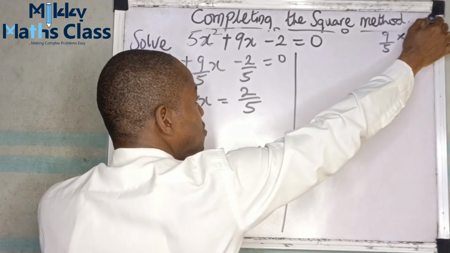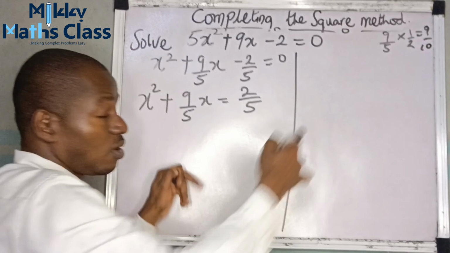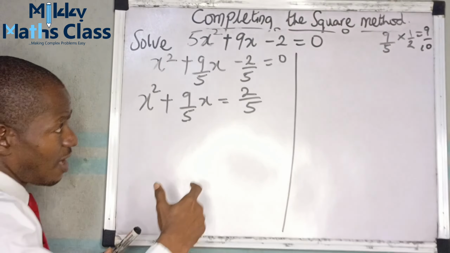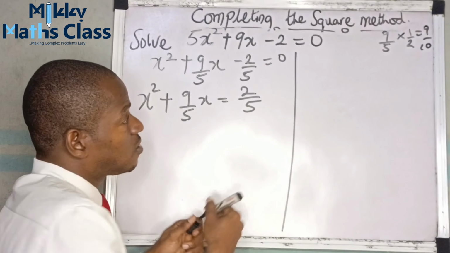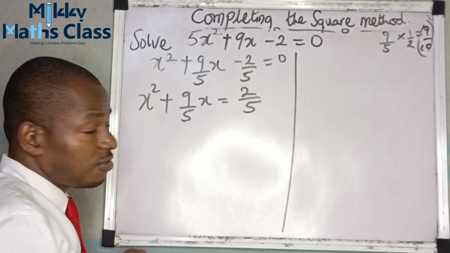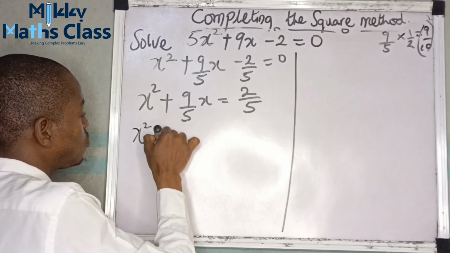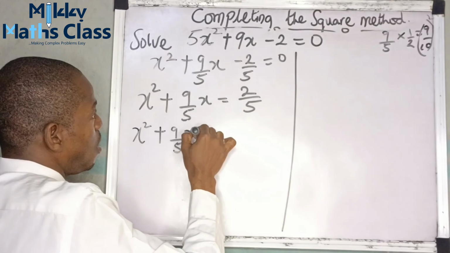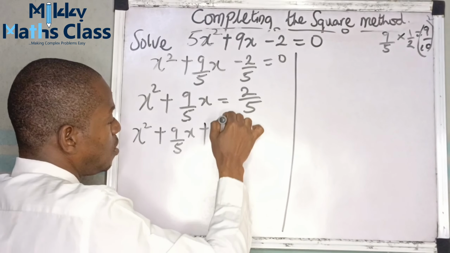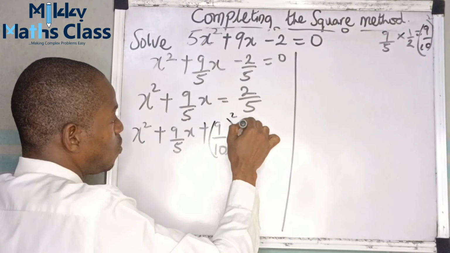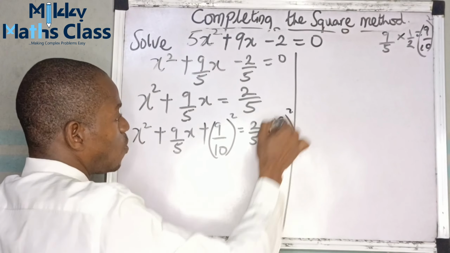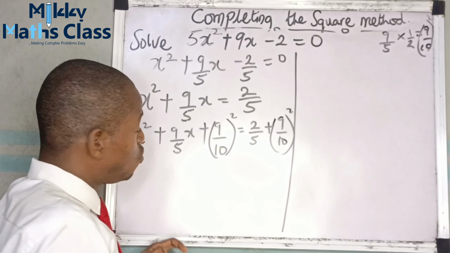So 9 times 1 is 9. 5 times 2 is 10. So the half of this, 9 over 5, is 9 over 10. So it says, after we have halved it, square it. Raised to the power of 2. Add it to both sides of the equation. So this becomes x squared plus 9 over 5x plus, this is 9 over 10 all squared equals 2 over 5 plus 9 over 10 all squared. Now the next thing to do